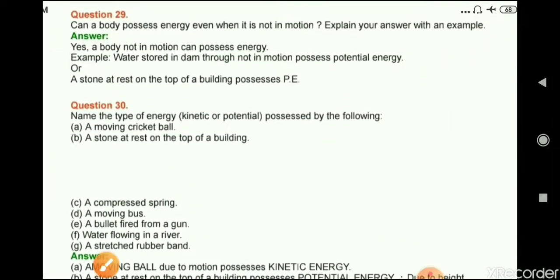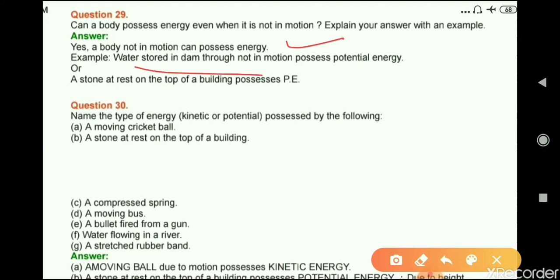Question number 29: Can a body possess energy even when it is not in motion? Explain your answer with an example. Yes, a body not in motion can possess energy. For example, water stored in a dam, though not in motion, possesses potential energy, or a stone at rest on the top of a building possesses potential energy.